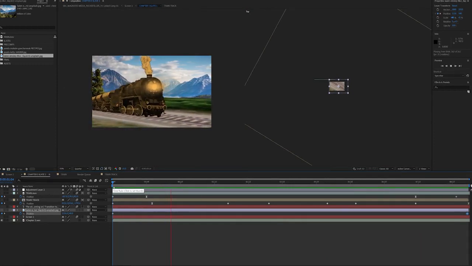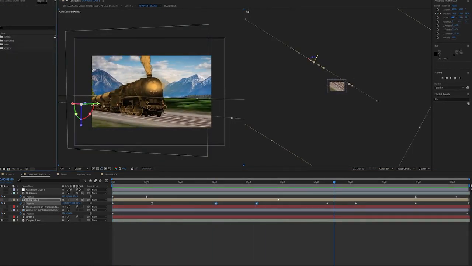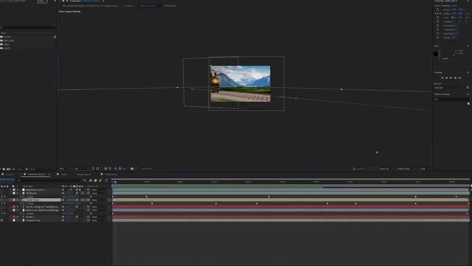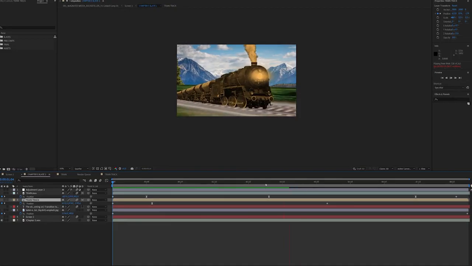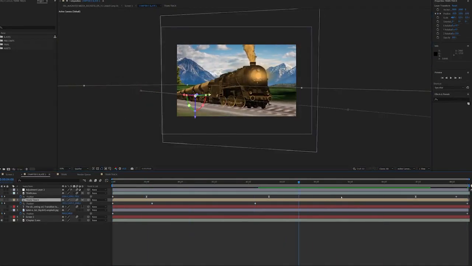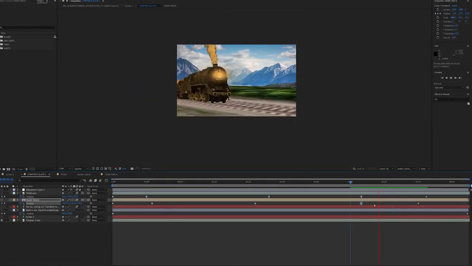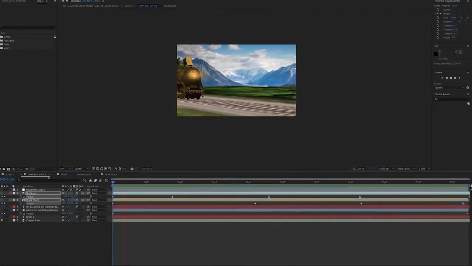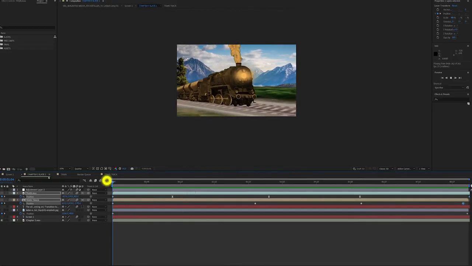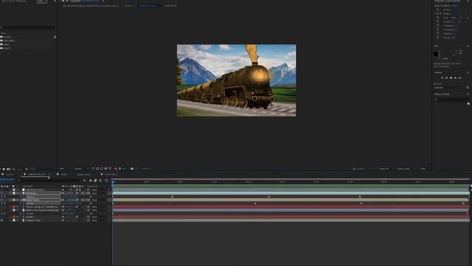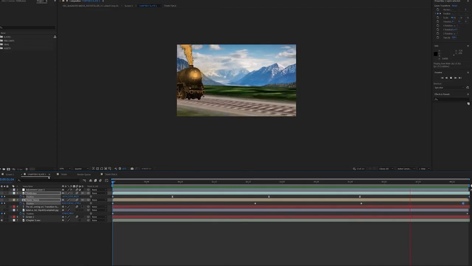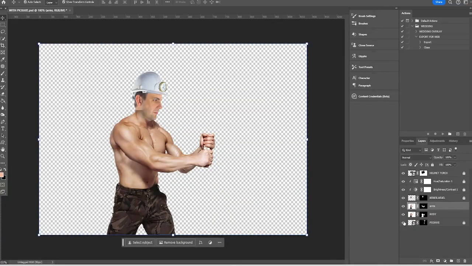Looks like it's starting to come together. And I'm just going to tweak the position of the train as it moves across the screen. So it comes in fast, slows down, and then it's going to speed off. And it really is just a matter of tweaking my keyframes and my graph editor to make it look natural. So now we're going to add some miners to the shot. Lovely.